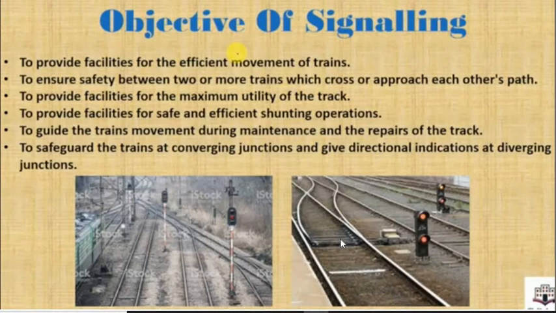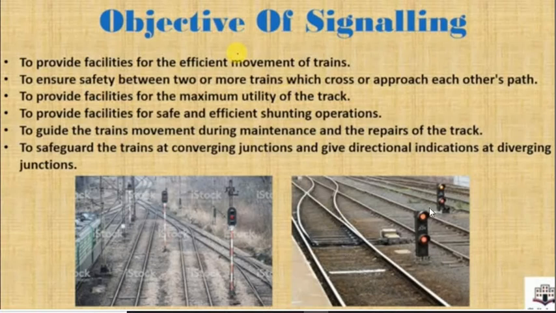Suppose a train approaches the points and crossing, what will happen? There is also a signal which indicates the train can diverge. We will see that kind of signal also. So, to provide facility for safe and efficient shunting operation, when the train reaches the points and crossing, if the signal is red, it means the train cannot diverge.